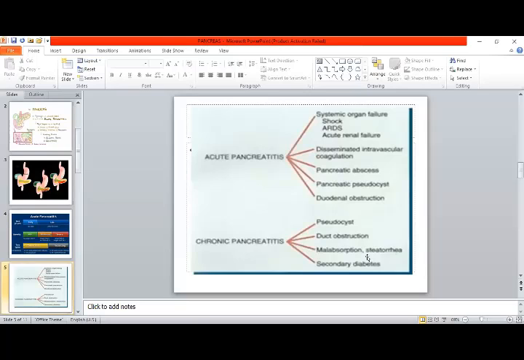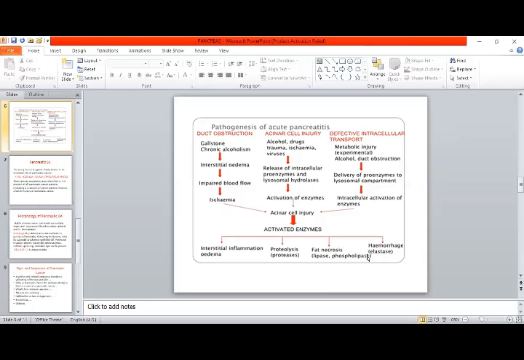These are the complications of acute and chronic pancreatitis. This is the pathogenesis.